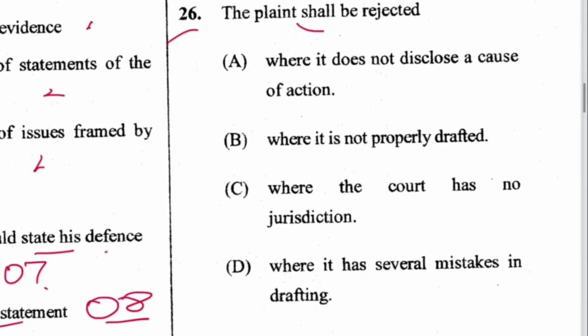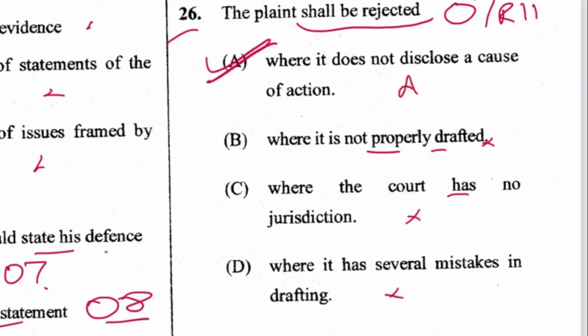Next 26. The plaint shall be rejected where it does not disclose the cause of action. Yes, it is correct. The provision of rejection of plaint is mentioned in Order 7 Rule 11. Where it is not properly drafted, no. Court has no jurisdiction, no. It has several mistakes in draft, no. The perfect answer which is mentioned in Rule 11 is A in clause D.